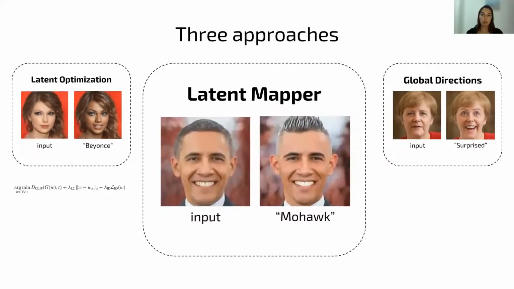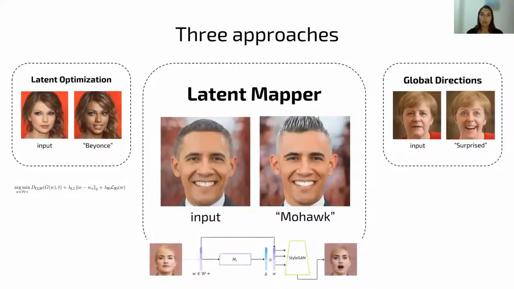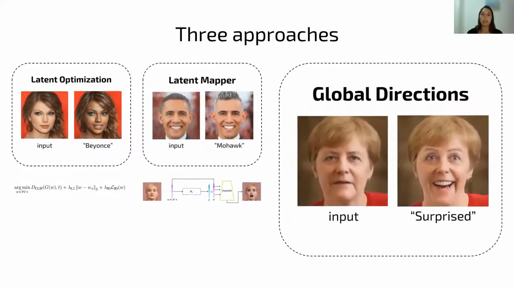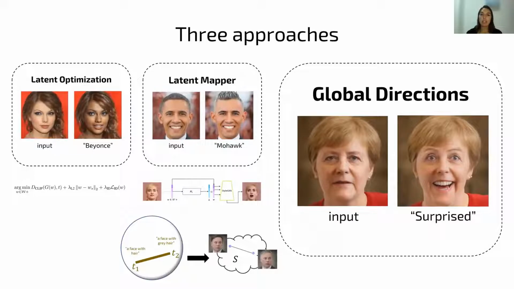Second, the latent mapper approach, in which we train a network that receives a latent code and returns an offset. The image is generated from the sum of the offset with the original latent code and has high similarity with the desired text. This network is trained for a specific text prompt. And finally, the global direction method, which transforms a textual direction in CLIP space into a direction in StyleSpace.